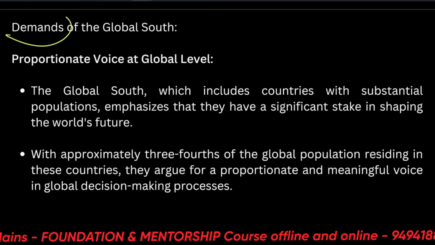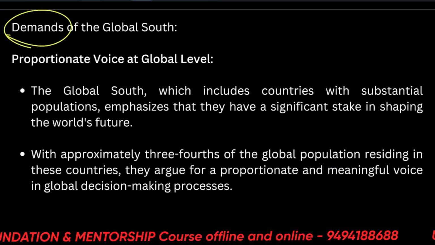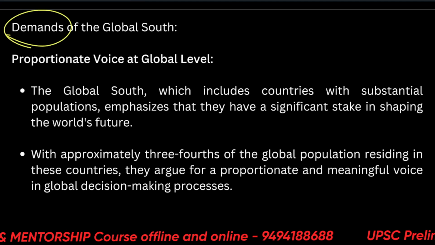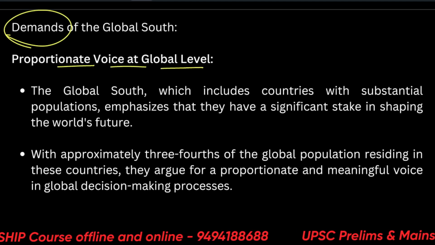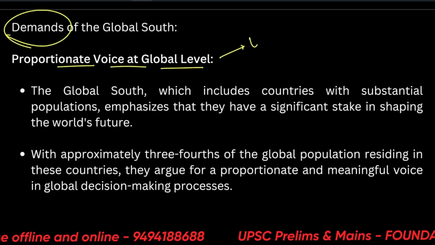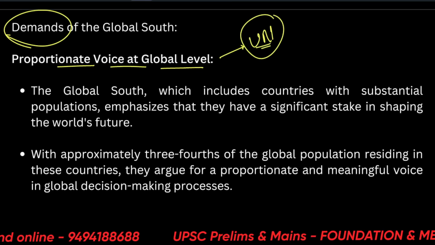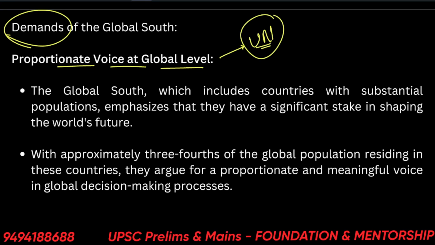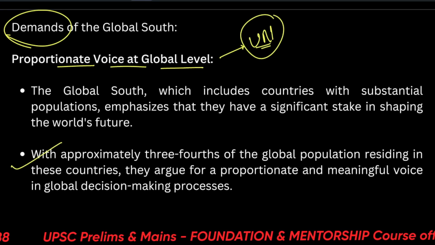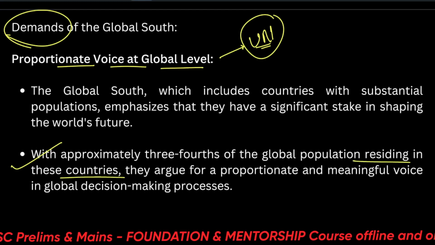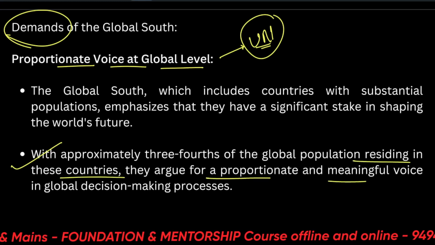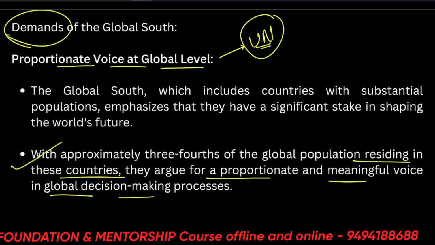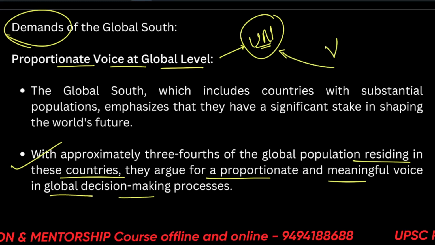What are the demands of the global south? That means the future priorities of the global south. So, proportionate voice at the global level. We are trying to seek our place in the UN and bigger organizations. With approximately 3/4 of the global population residing in these countries, they argue for a proportionate and meaningful voice in the global decision-making process. Simply, we are talking about the UN and the veto process here.